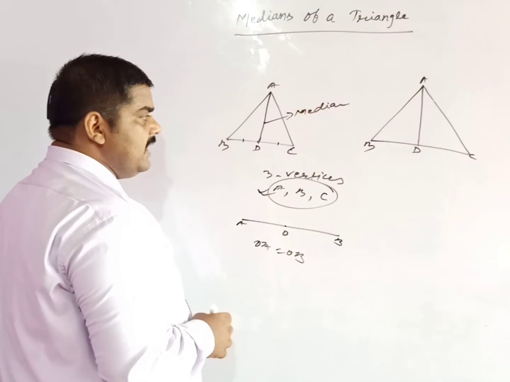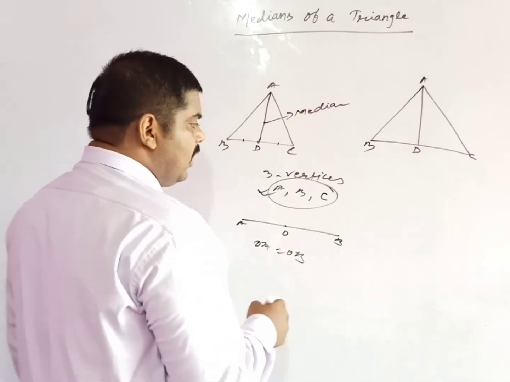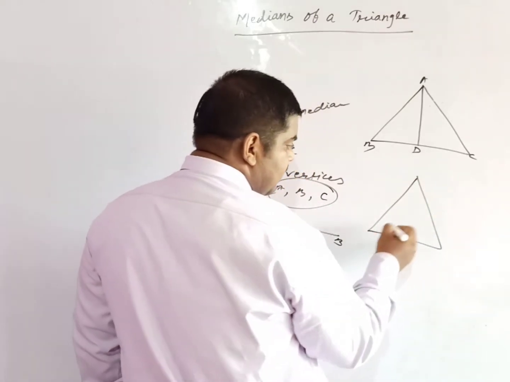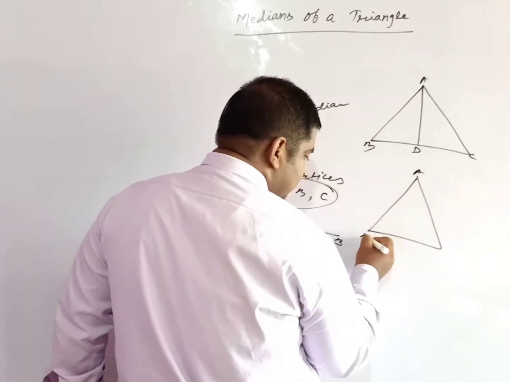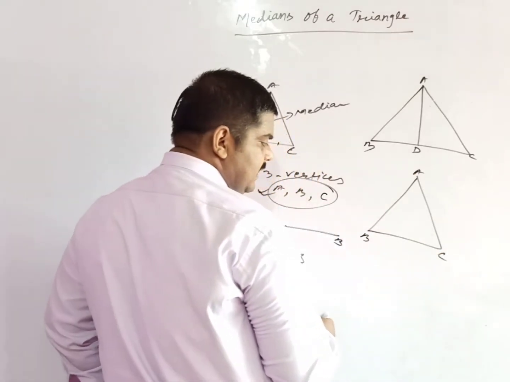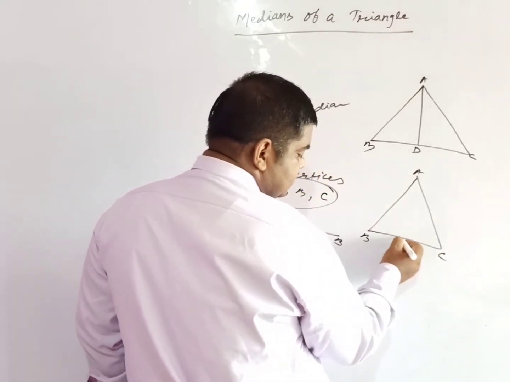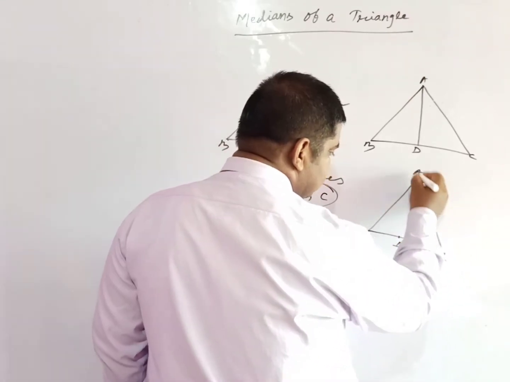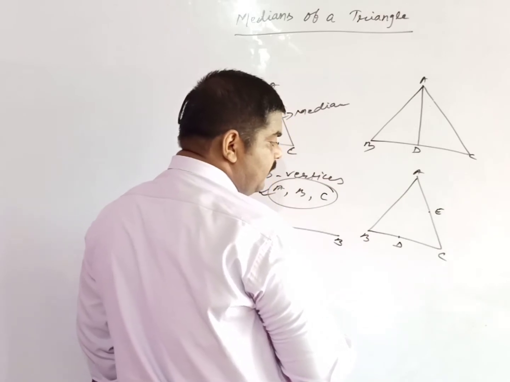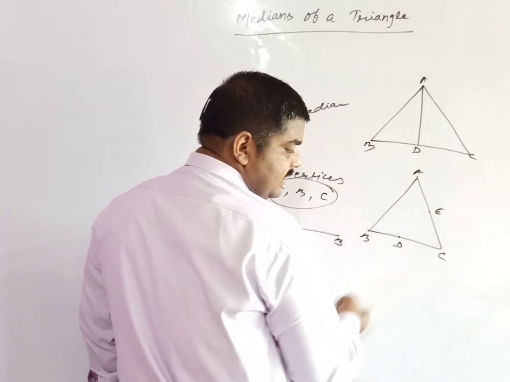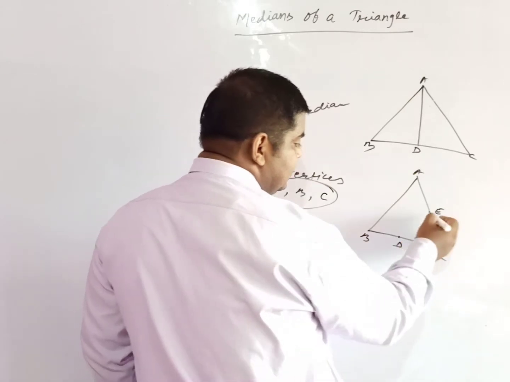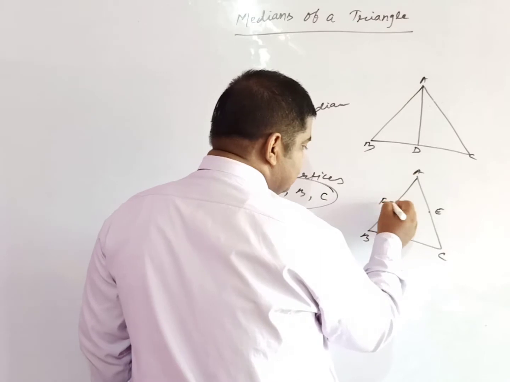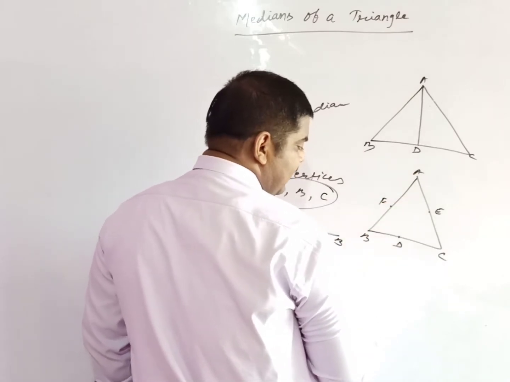And how many medians are possible? You know that there are 3 vertices in a triangle. In the case of triangle ABC, D is the midpoint of BC, E is the midpoint of AC, and F is the midpoint of AB.